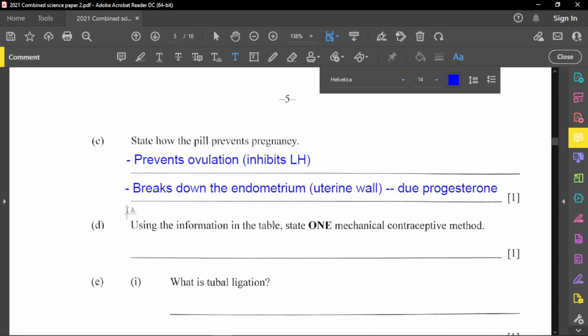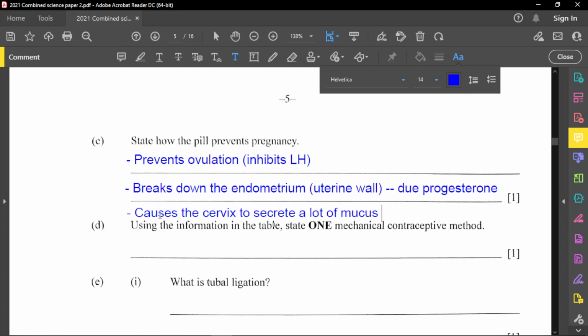So another thing that can happen is that they cause the cervix to produce a lot of mucus. Let me say, causes the cervix to secrete a lot of mucus.